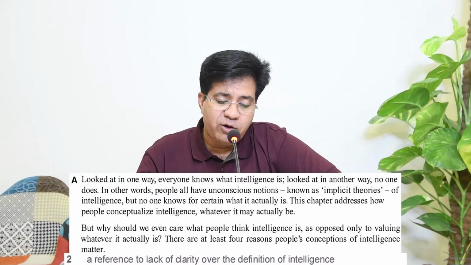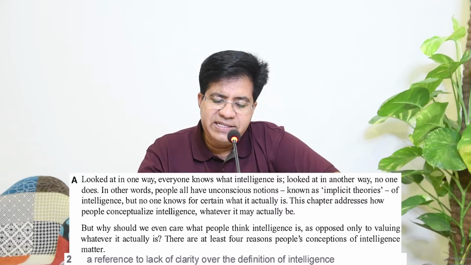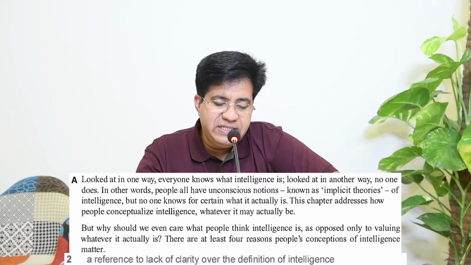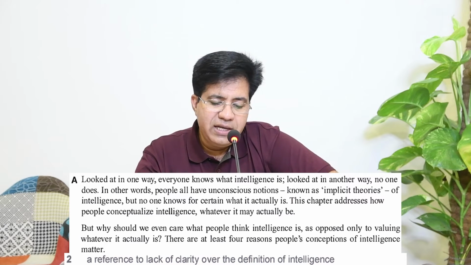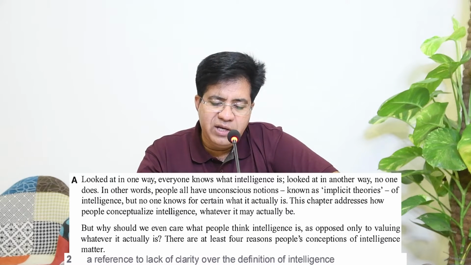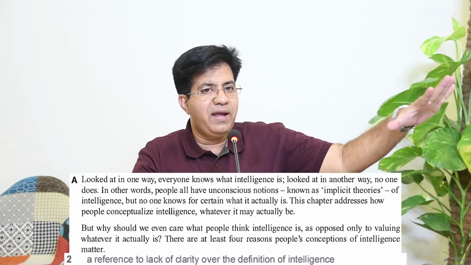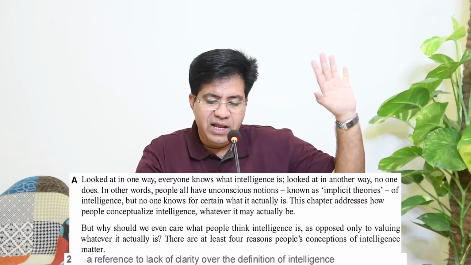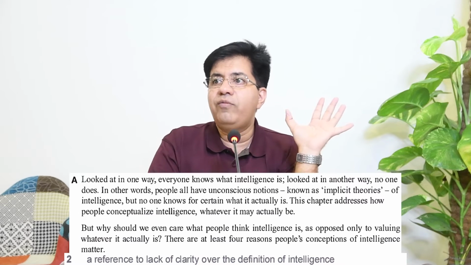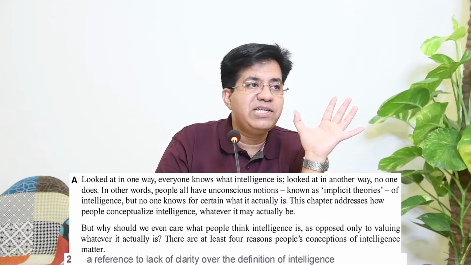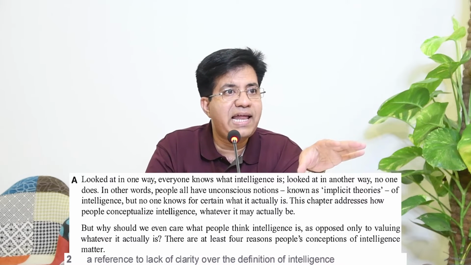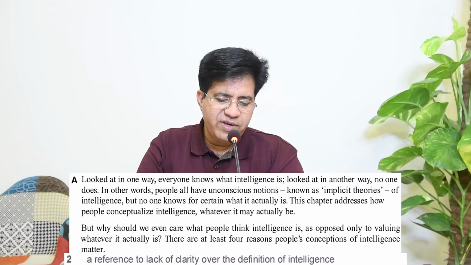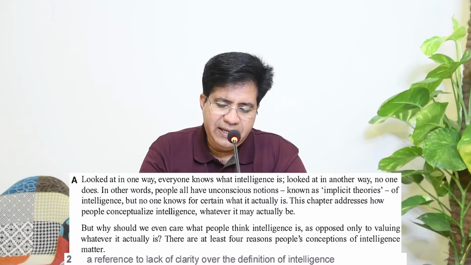Now let's go for lack of clarity. Where is lack of clarity? What intelligence is looked at in another way, no one does. Now what is it? Looked at in one way, everyone knows what intelligence is. Looked at in another way, no one does. Now, no one does means no one tries to become intelligent. They know what intelligence is, but they don't know how to do that and all that. So, for question number 2, answer is A.